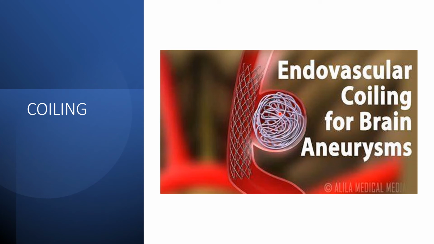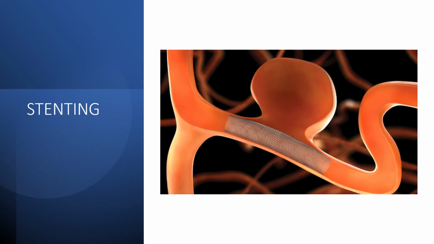After placing the coils, any foreign body in the blood has a tendency to clot. So here there'll be a clot formation and gradually it will heal off. This is stenting. This is a stent which is placed in the artery.